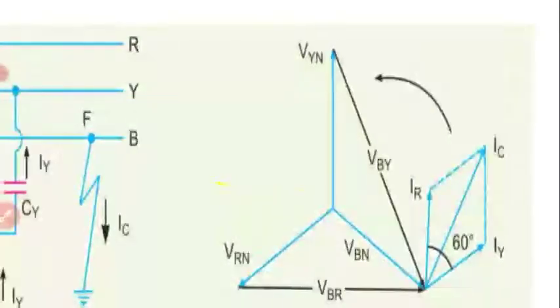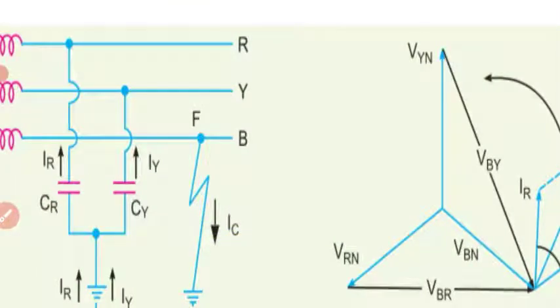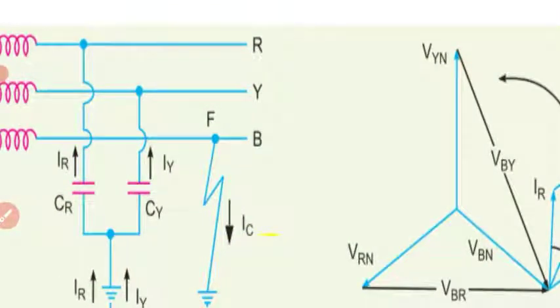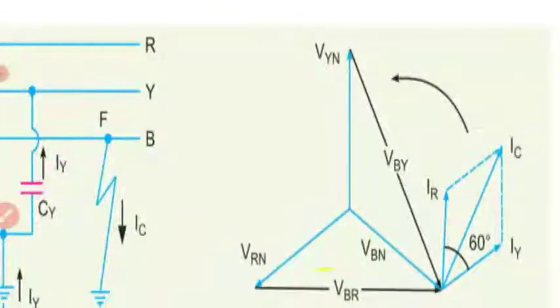The sum of IR and IY is IC. The paths of IR and IY are essentially capacitive, therefore IR leads VBR by 90 degrees. So the capacitive fault current is IC.